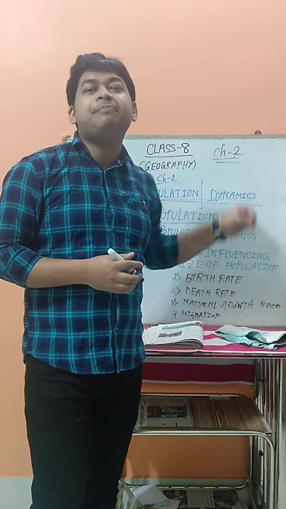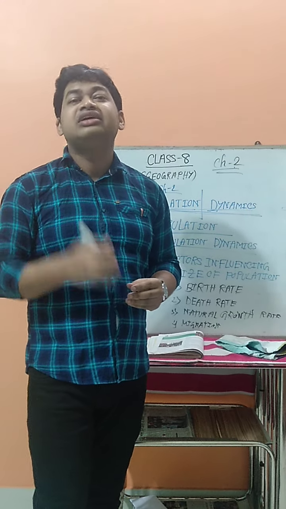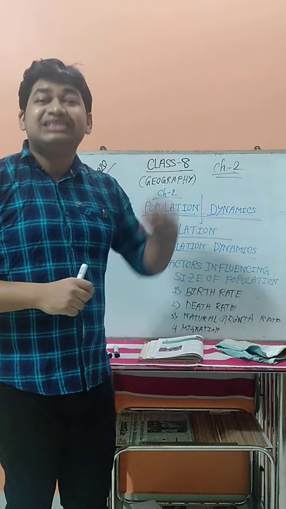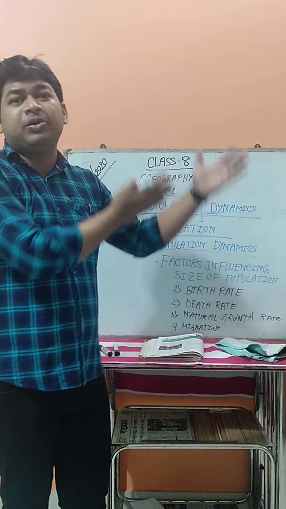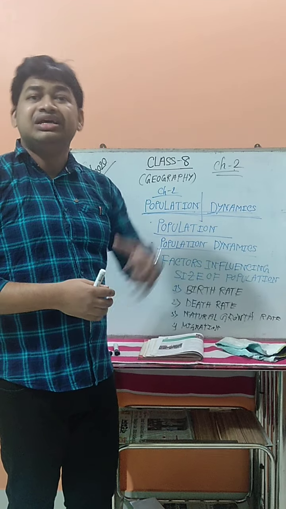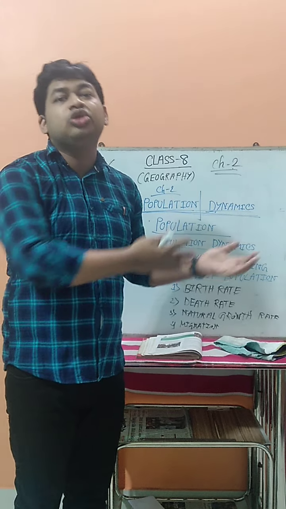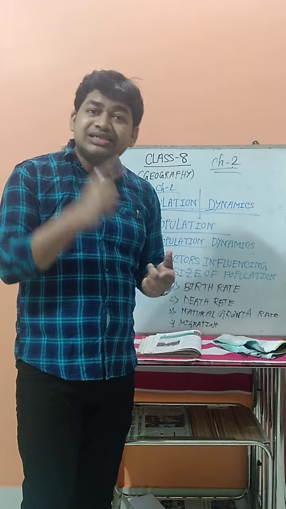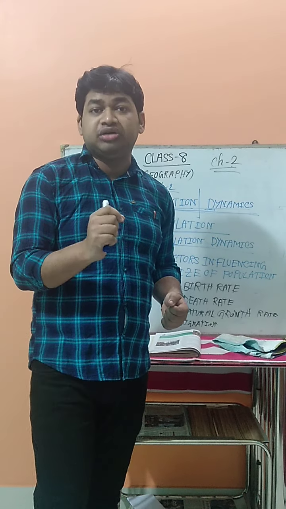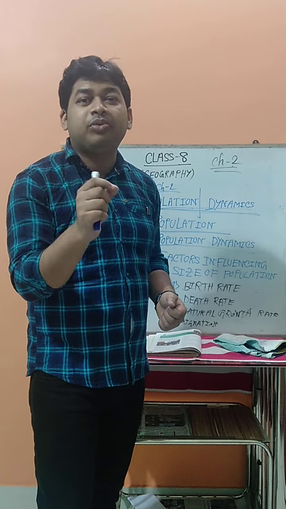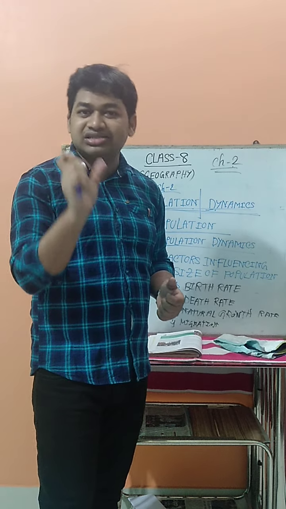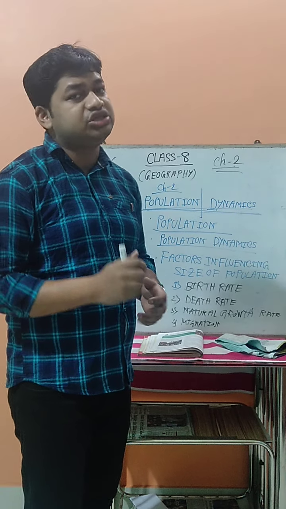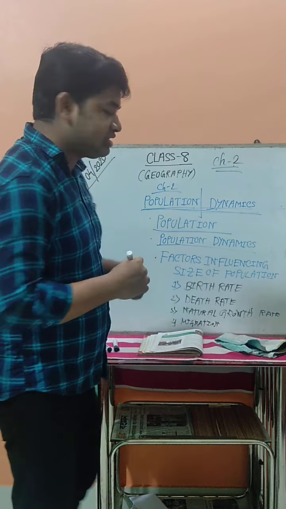So this changing pattern of population is known as population dynamics. What is population dynamics? This changing pattern: sometimes the population will increase when the birth rate increases, and sometimes when the death rate increases, the population will decrease. So the population is not stable, it is always changeable. So what is this changing pattern of the population called? It is called population dynamics. Okay, so you understand the definition: the changing pattern of the population is known as population dynamics.